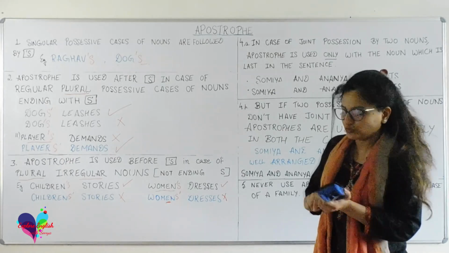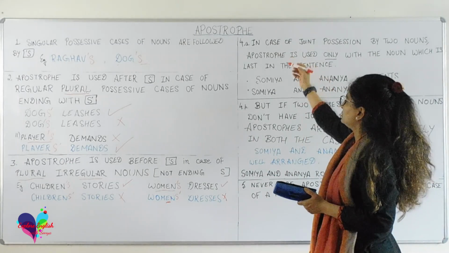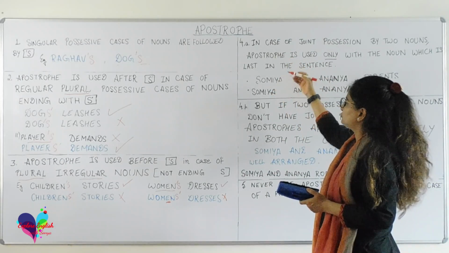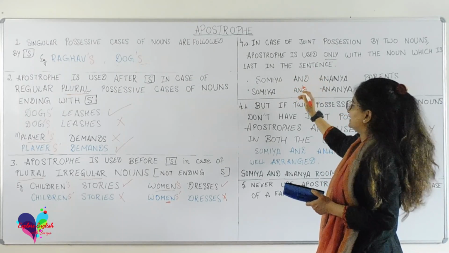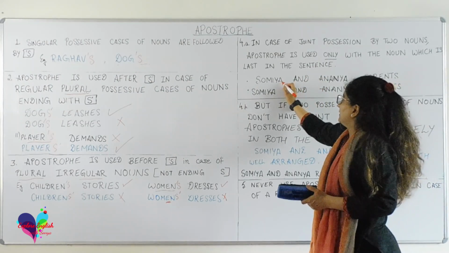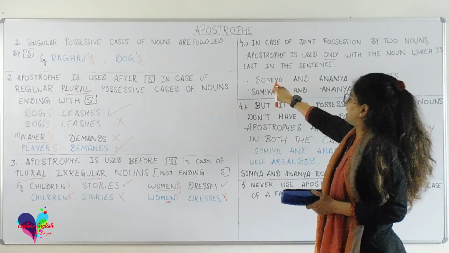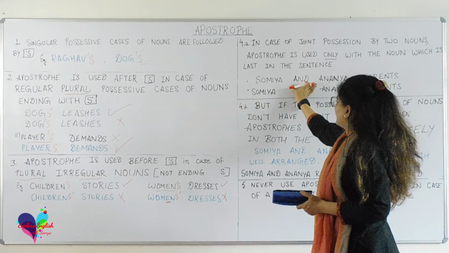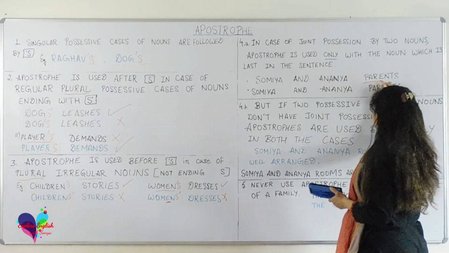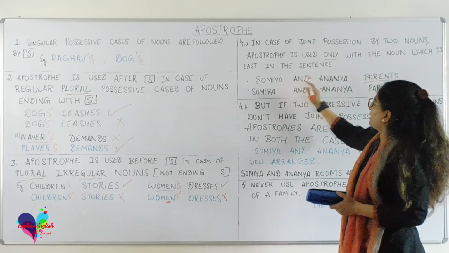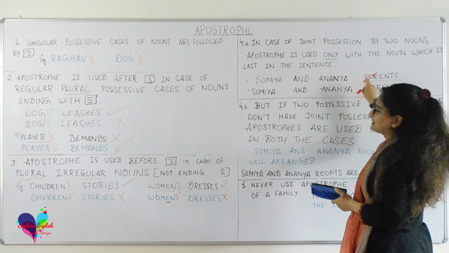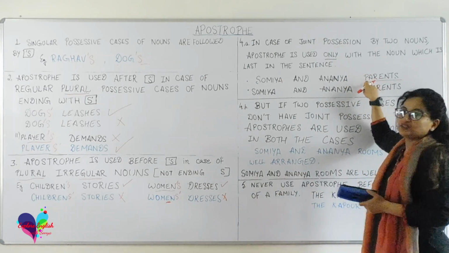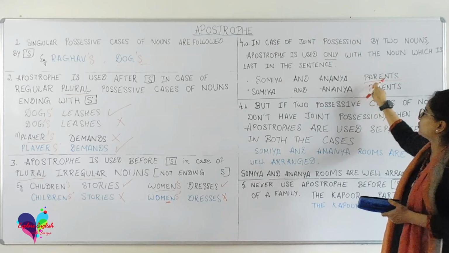Now, proceeding to our fourth case, which again has two situations. The first situation is a sentence where two nouns have a joint possession, that is, Soumya and Ananya possess the same parents, they have a joint possession.